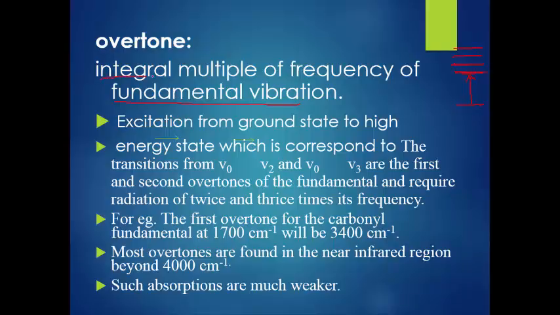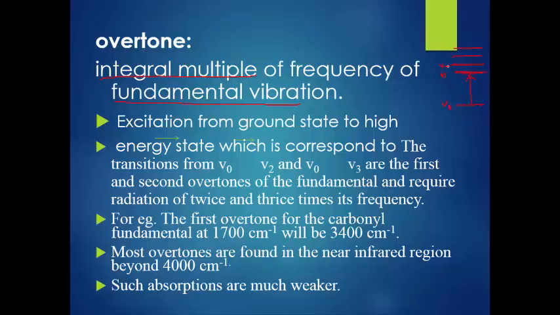This series of excitation from the ground state to the higher energy state corresponds to the transition from V0 to V2. Actually, this is V0 and this is V1 in the case of fundamental vibration, but in the case of overtone, V0 to V2 and V3, then V4, V5, V6.